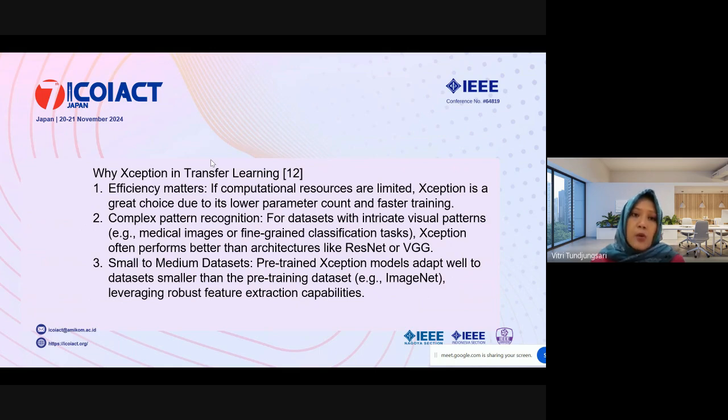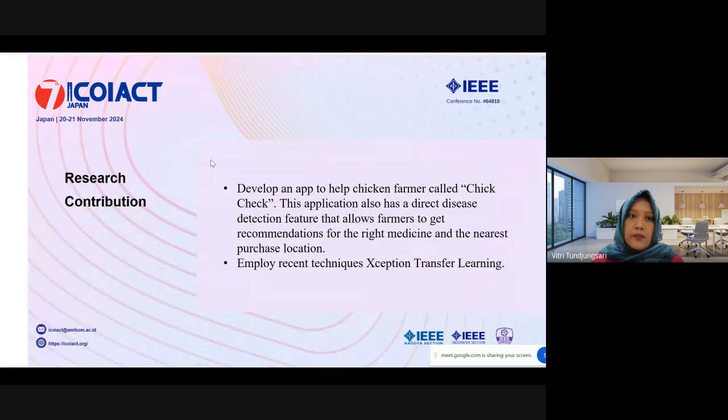The second one is complex patterns: Xception often performs better than architectures like ResNet or VGG. And the third one, small to medium datasets: pre-trained Xception models adapt well to datasets smaller than the pre-training datasets, for example ImageNet, leveraging robust feature extraction capabilities.